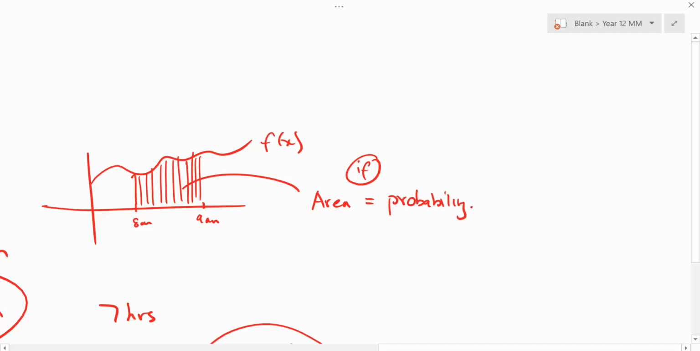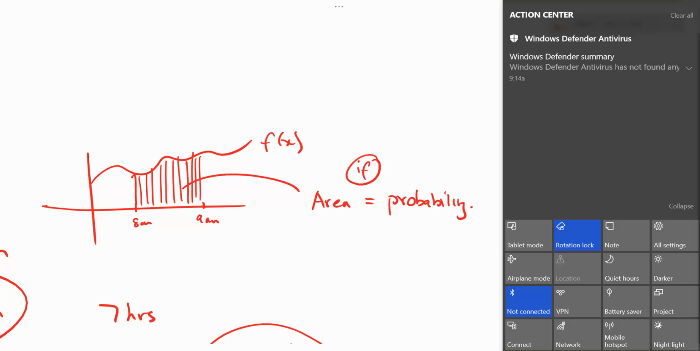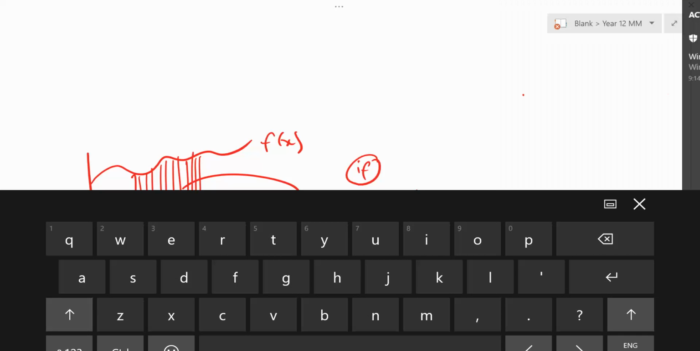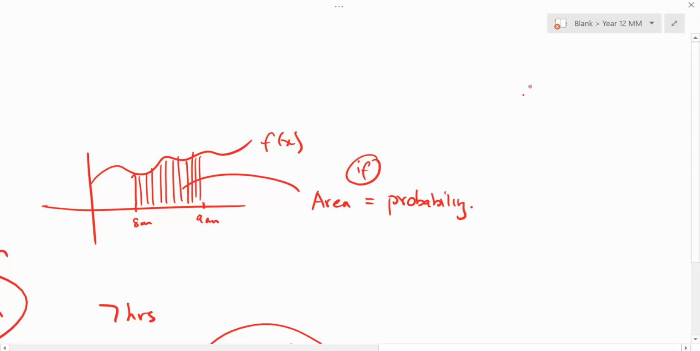Not negative, good. So now we're talking about a probability density function, PDF. How do you put that away? I don't even know. Oh my God. PDF.